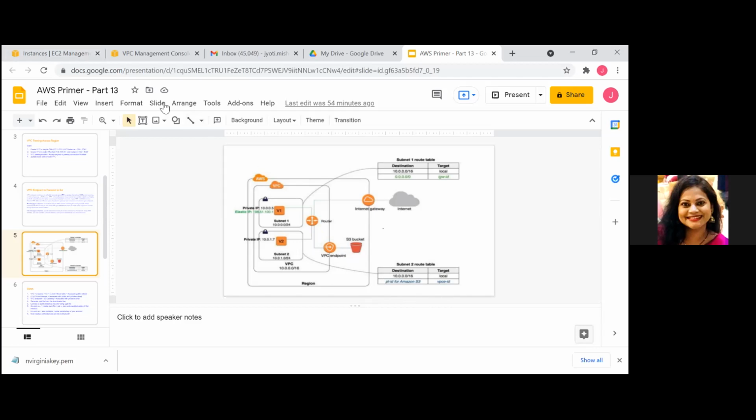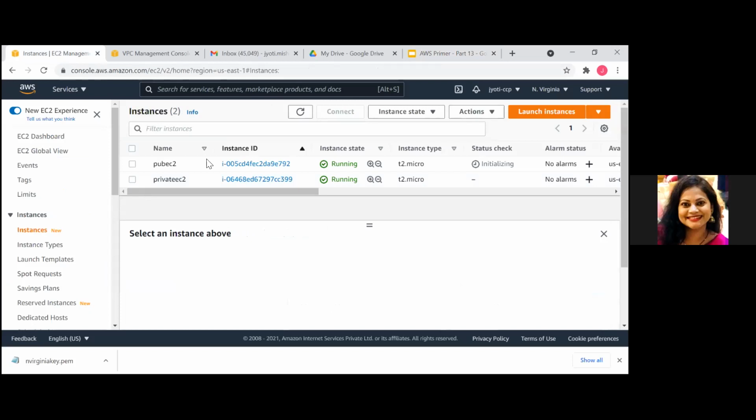Yeah. So are these two machines up now? Okay, they are. So first, let's understand what happens if we have not created a VPC endpoint. Are we able to connect to S3? And what I'll do is create one S3 bucket also.